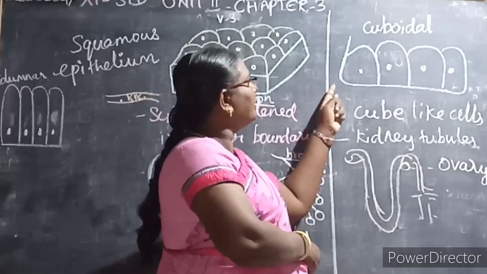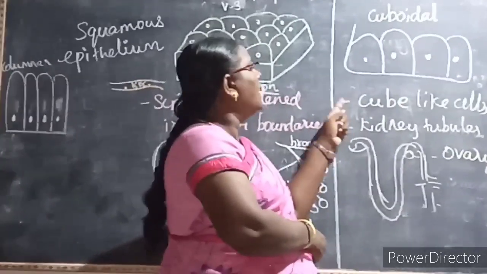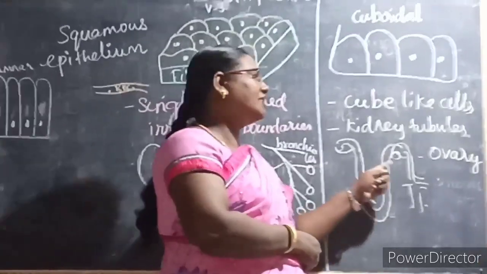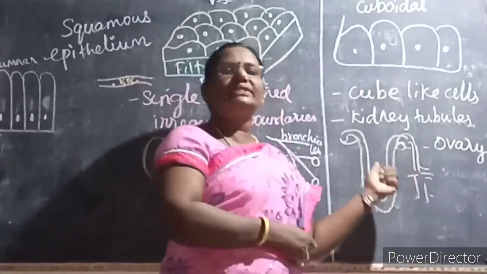So what is the first point in the cuboidal? It is cube-like cells, where you can see the cuboidal cells in the kidney tubules as well as on the surface of the ovary. The main function is secretion.